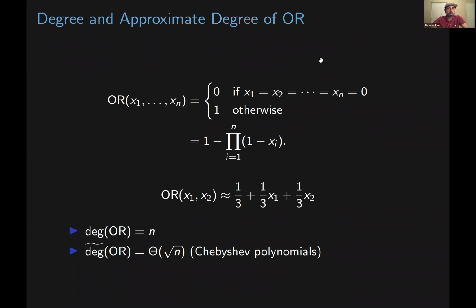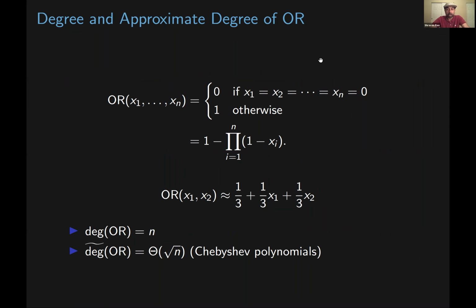Again, it will be helpful to look at an example of OR. The approximate degree of OR is a little bit more complicated. So we can look at the case where there are two input bits, so we're looking at the OR of x1, x2. We can approximate this by the polynomial 1/3 + 1/3 x1 + 1/3 x2. This is because if x1 and x2 are both 0, the value is 1/3.